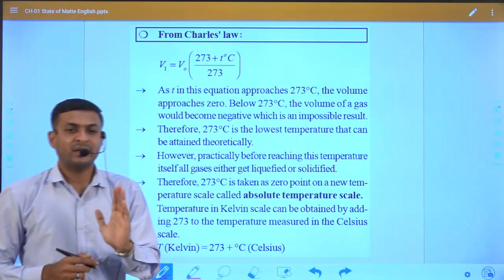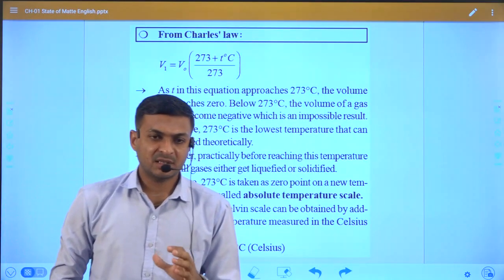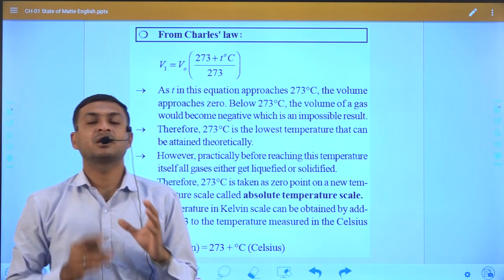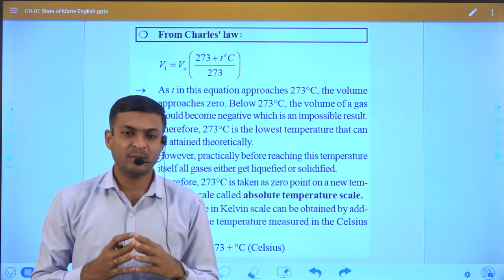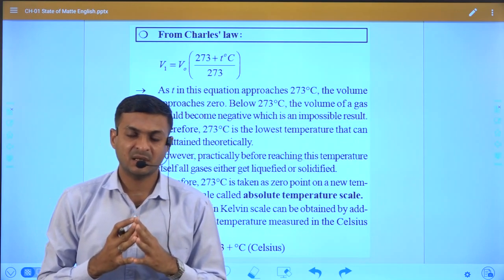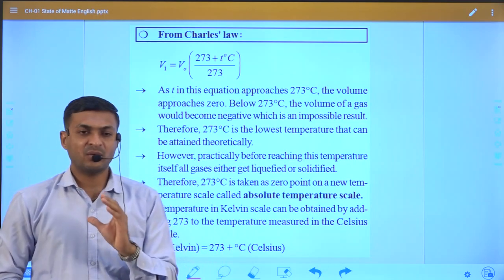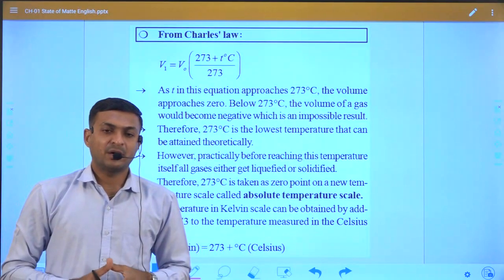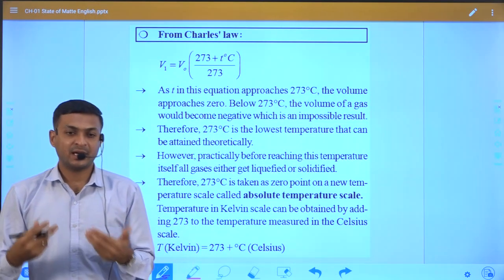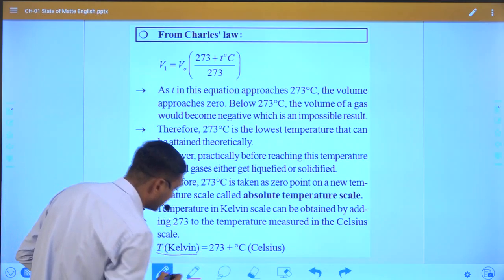So what we observe in Charles' law is that if the temperature in this equation approaches minus 273 degrees, the volume approaches 0. We also need to know the relationship between temperature in degrees and Kelvin. If we want to convert degrees into Kelvin, we use this equation: 273 plus degrees. Suppose the temperature is 25 degrees and we want to convert it into Kelvin. What is the relationship between temperature in Kelvin and degrees?